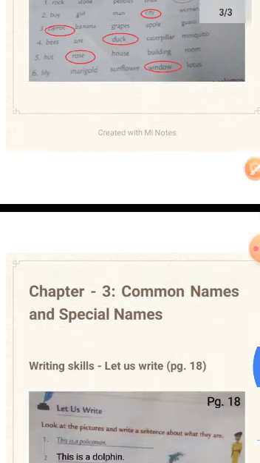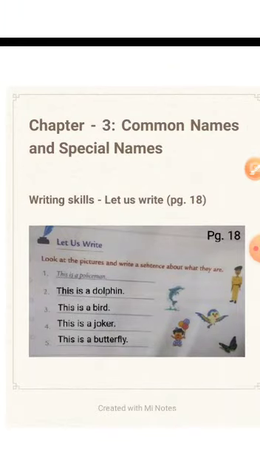Now let's move to the next exercise for today, that is the writing skills exercise given on page number 18. So let's read the instruction. There are some pictures you see. Look at the pictures and write a sentence about what they are. Here you can write some simple sentences like the example given. You have to identify the names of these pictures and use those words in your sentences.